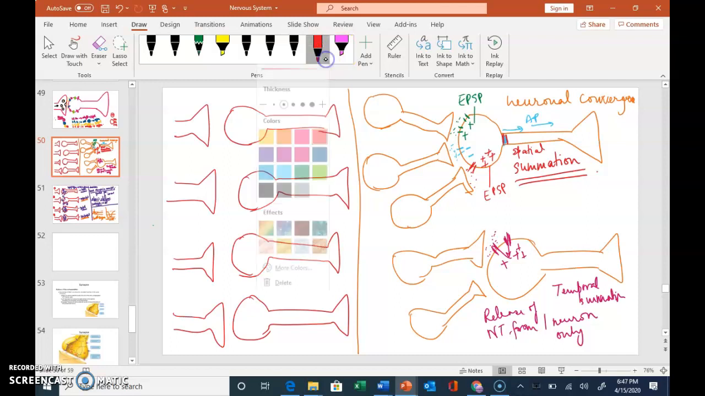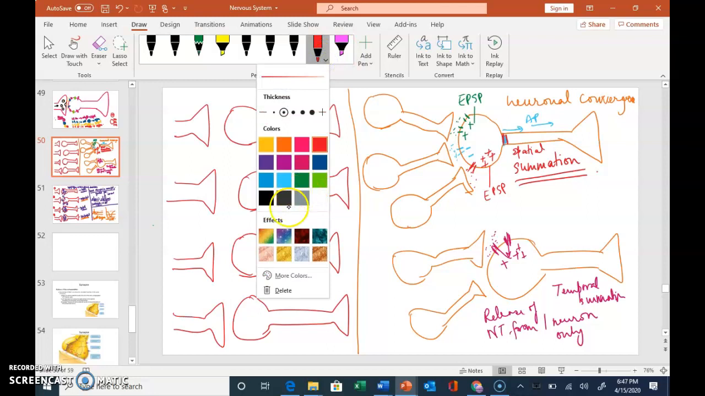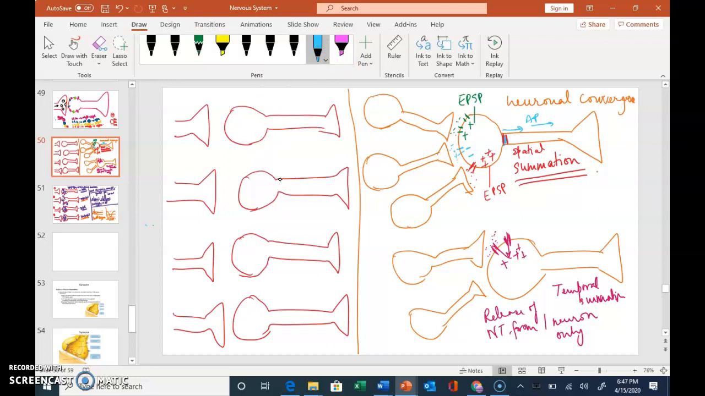IPSPs are caused by negative charges. So this one right here is an IPSP. IPSP is inhibitory postsynaptic potential, and IPSP moves the postsynaptic neuron further away from threshold, so it leads to hyperpolarization.